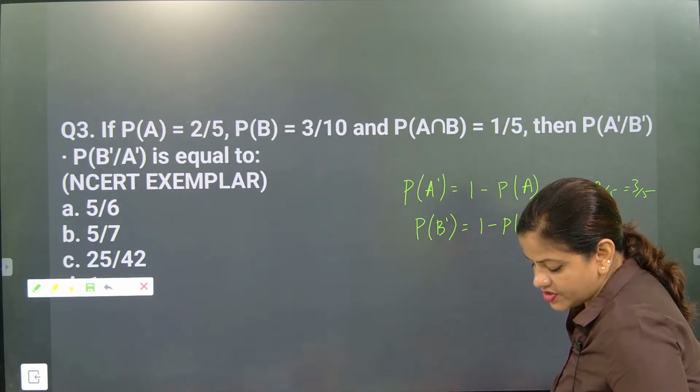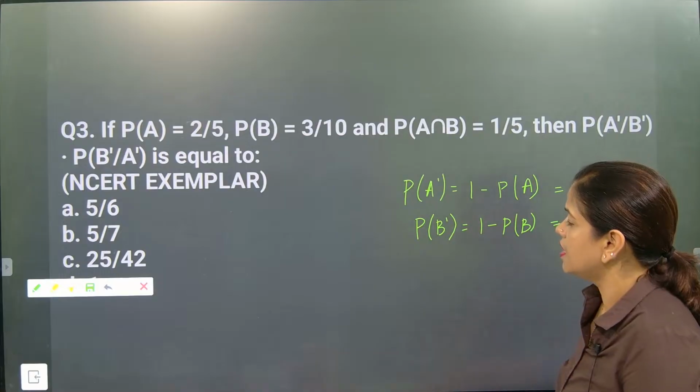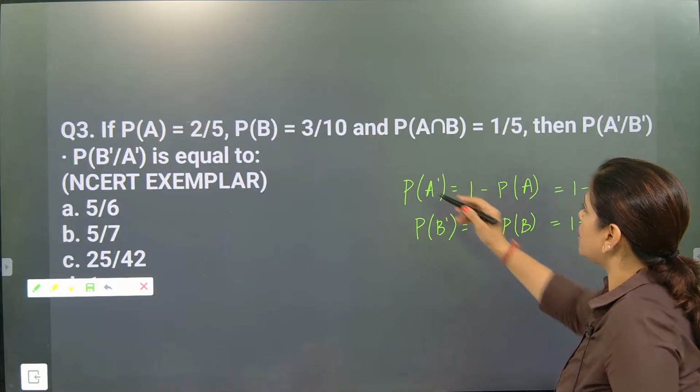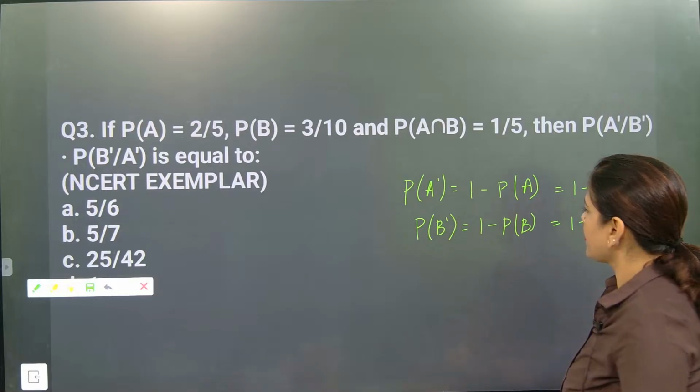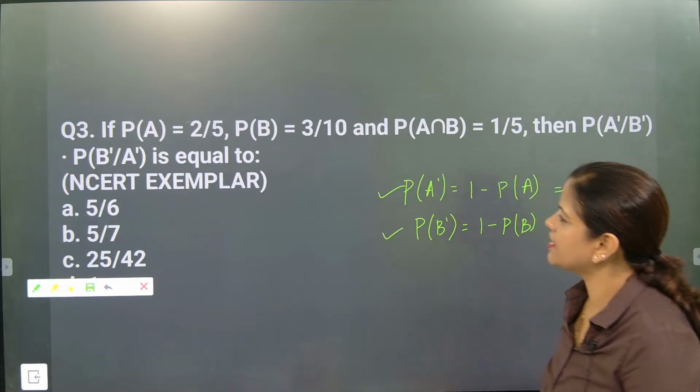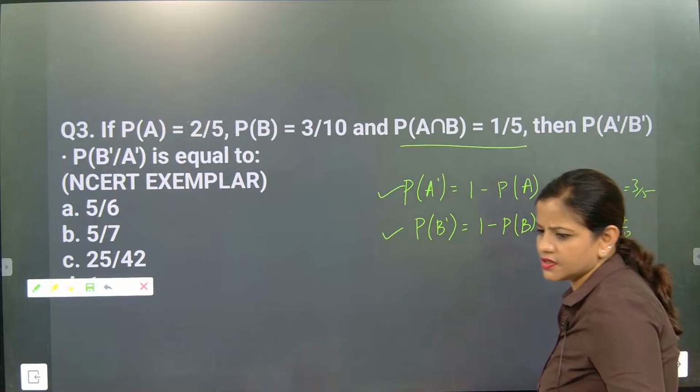Whichever question doubt is there in this part, you need to discuss with me. I will solve those questions. Personally, I will talk with all of you and we will solve the question. So this one will become 7 by 10. So this is P of A dash and P of B dash. I hope till here everybody understood. A intersection B is this much.